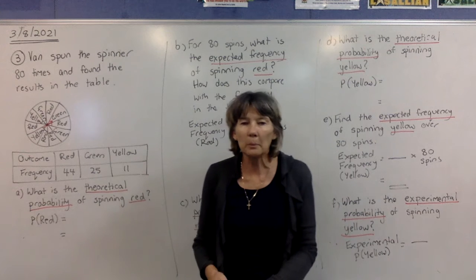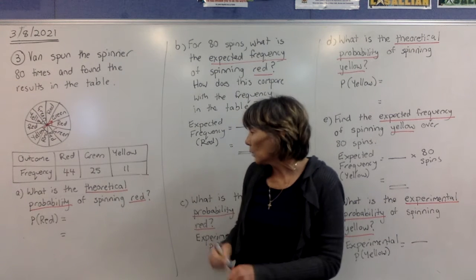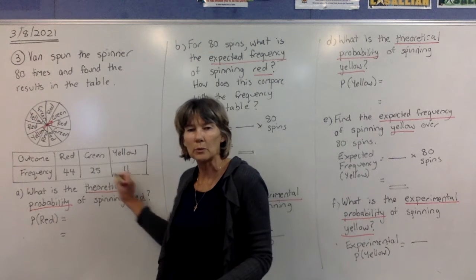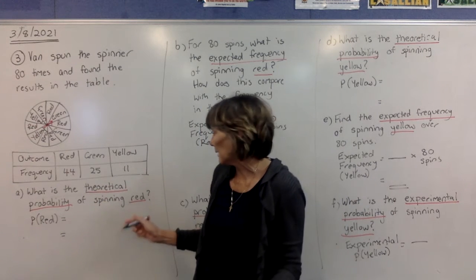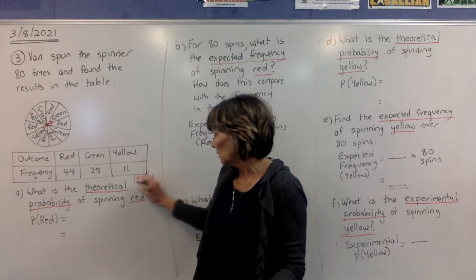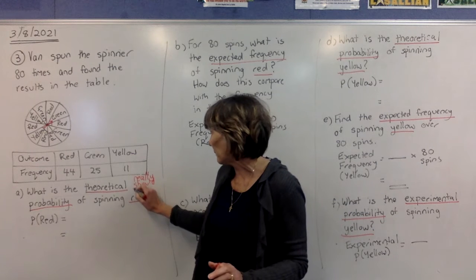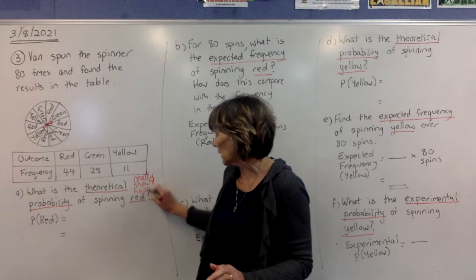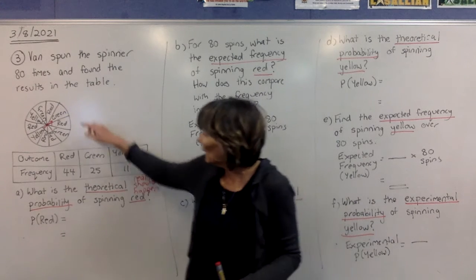Now, theoretical probability means what should happen. Okay, so we don't normally use this word theoretical. We normally just say, what's the probability? So what really should happen? To do that, we're not going to look at the results of the experiment at all. We're just going to look at the spinner itself. Okay, so we're looking at the red.